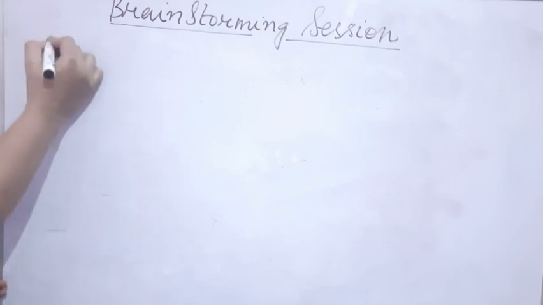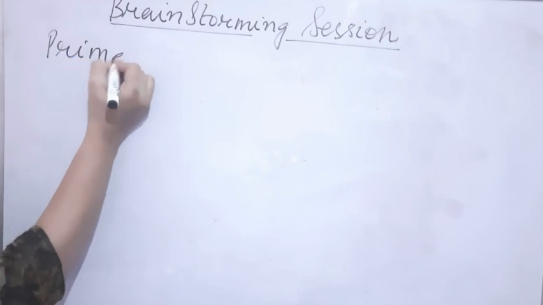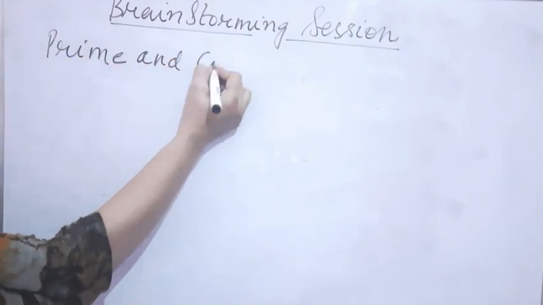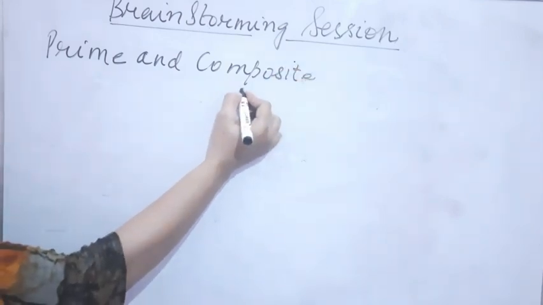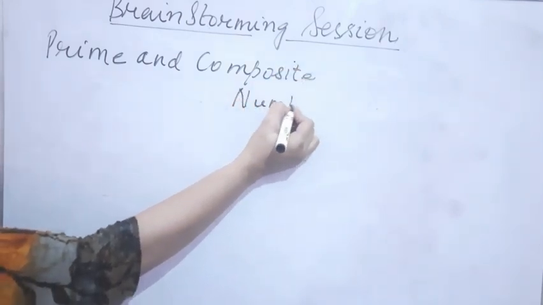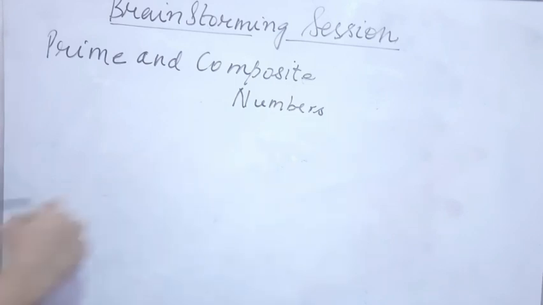So let's talk about prime numbers and composite numbers. Students, you all know what are prime numbers and what are composite numbers. Your answers are welcome in the comment section. Kindly open the comment section, start commenting about your answers. What are prime numbers? Start commenting, students. Your time starts now. Just pause the video and start commenting.